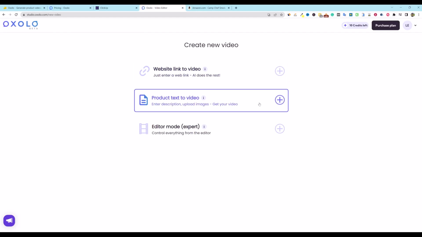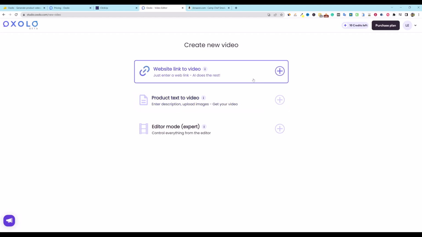Product text to video: enter description, upload images, and I just don't see how I would want to use this one over here, the product text. I would obviously use ChatGPT to create the text for us, but I would need to go and download images and stuff. So I would definitely be using this for like Amazon or something like that.